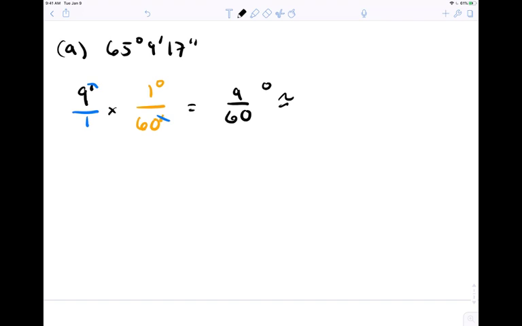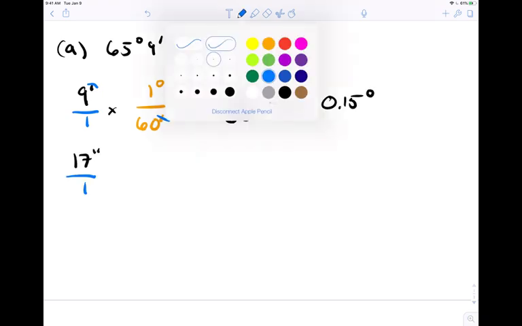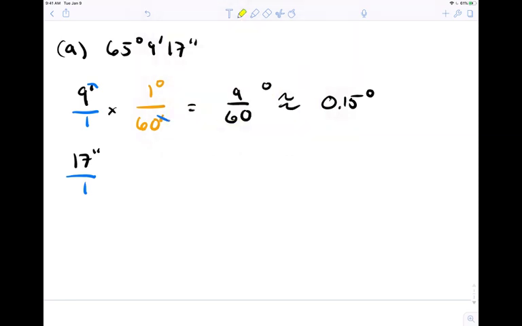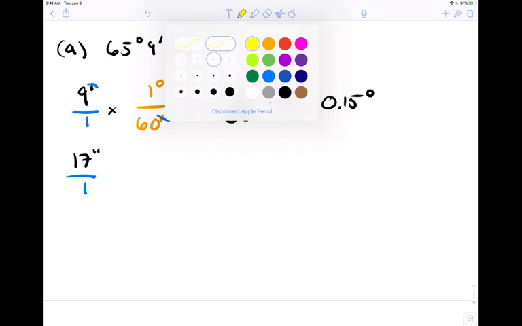9 divided by 60 is 0.15 degrees. Okay? A lot of times I can't see yellow, but I think you all can. I'm going to do a darker green so I can see it.